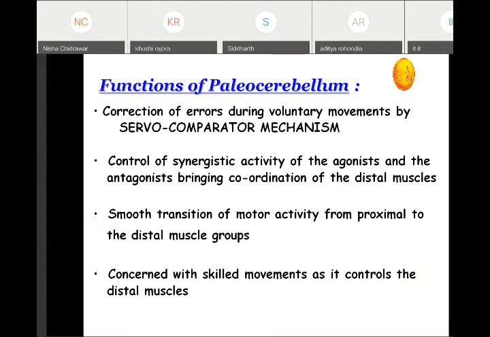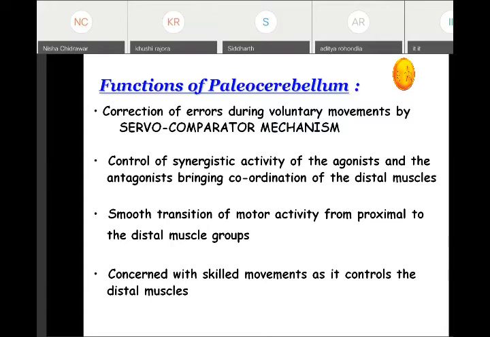Then the functions of the paleocerebellum. The paleocerebellum is the same as the spinocerebellum; it coincides with the spinocerebellum. And which part is the spinocerebellum? It is mainly the vermis and the intermediate zone, or the paravermal region. Together these form the spinocerebellum. The main function of the spinocerebellum, we have seen, is that it receives all the information coming from the spinal cord. So the central axial body movement will be controlled by the spinocerebellum.